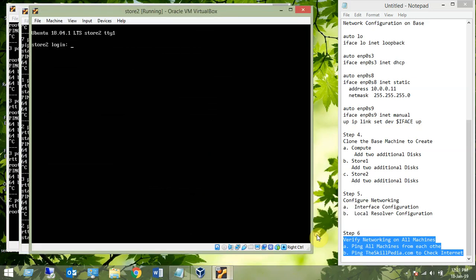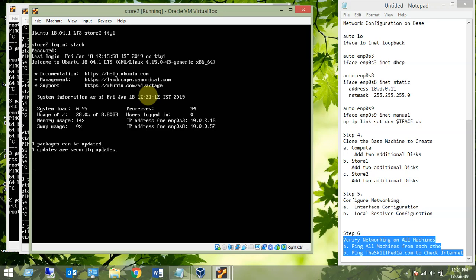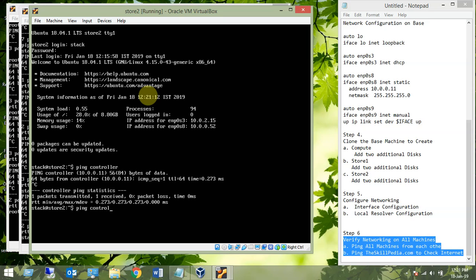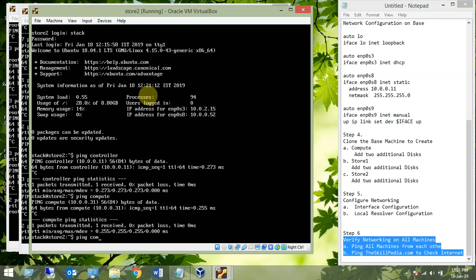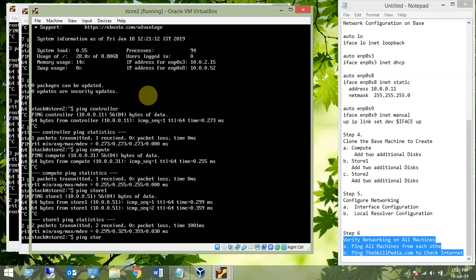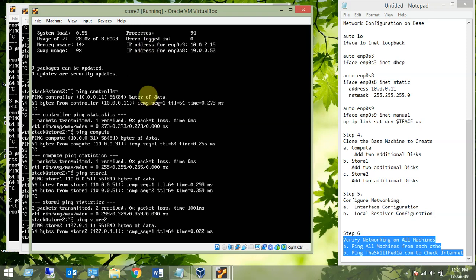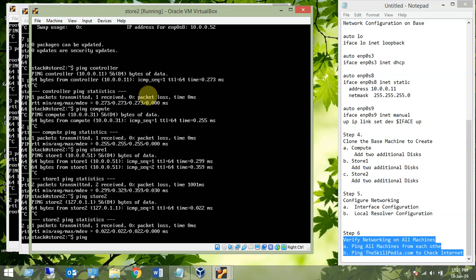Last try is store 2, stack, and let's try to ping all the machines from here. Okay, ping controller, yes, ping compute, yes, ping store 1, yes, ping store 2, yes, and ping skillpedia.com, yes.